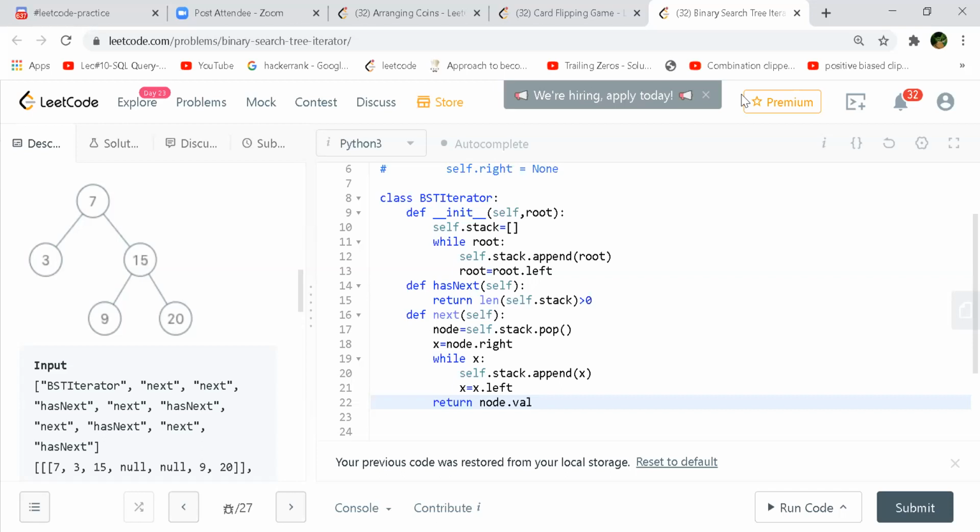No, he's saying something different. Can this constraint of O of H memory be implemented if we had done this recursively? So recursive, this part only will do, no? Or everything. Can you speak? I think it will make more sense. Yeah, sure. So if we had approached this problem recursively, like everyone has their own approach, either iteratively or recursively.